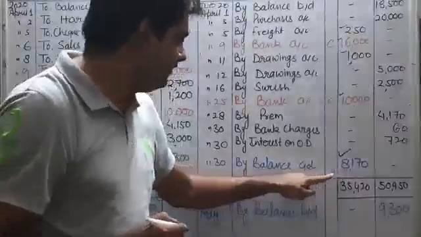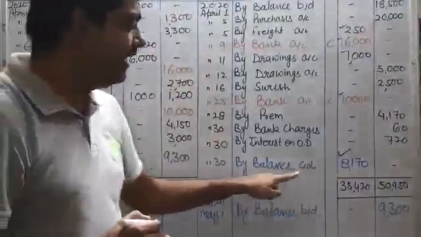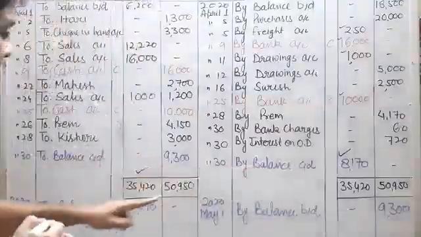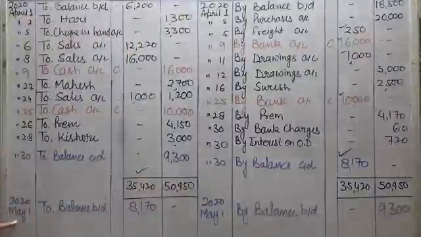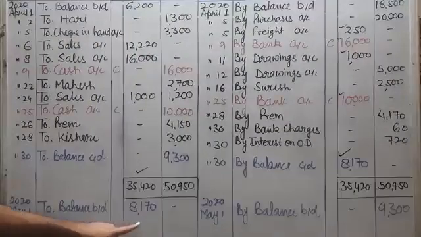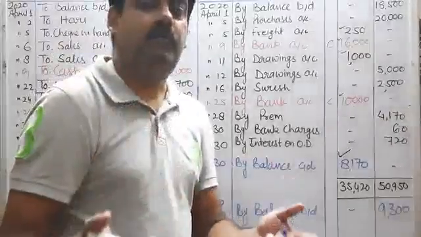From 35,420 we will deduct all these payments, so our balance will come 8,170, and it will be treated as the closing balance as on April 30 by balance carried down, and the same balance will be transferred to the next month, that is on May 1, and it will be treated as the opening balance as on May 1, 2020. So I will write to balance brought down 8,170. Okay, now come to the bank balance.